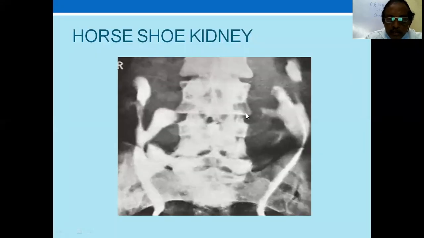So horseshoe kidney is important because it is fusion of the lower poles. Upper pole fusion is also possible, but rare. It lies at the L4 level, and it assumes importance because it causes some complications. Otherwise, it can be asymptomatic, and the treatment for horseshoe kidney is not hysterectomy, but the diseases which it causes, like hydronephrosis, stone, or tumor, must be tackled differently. So this is not a very uncommon congenital anomaly.